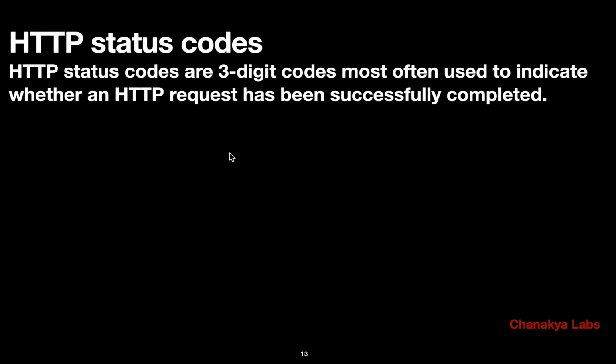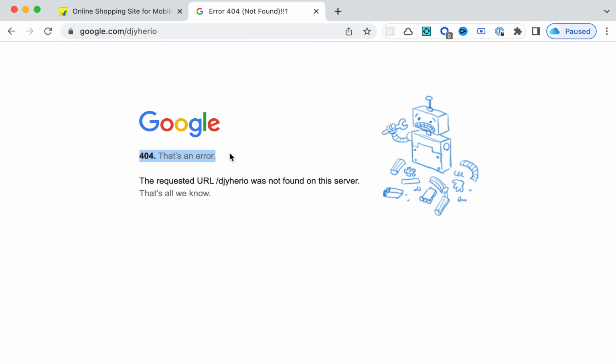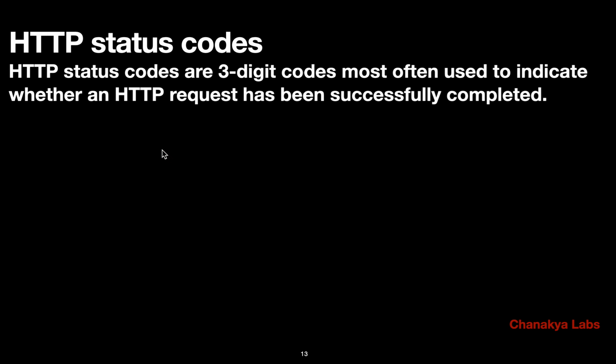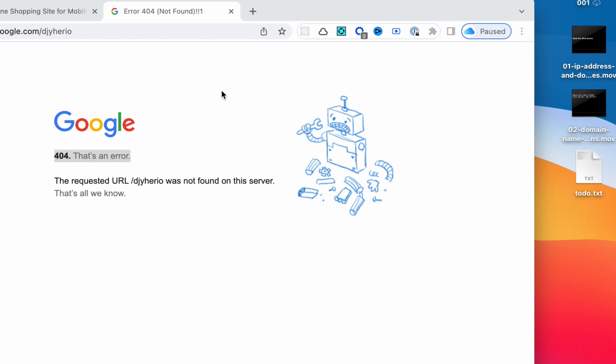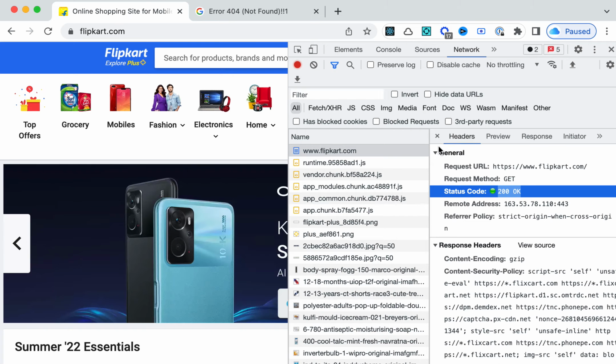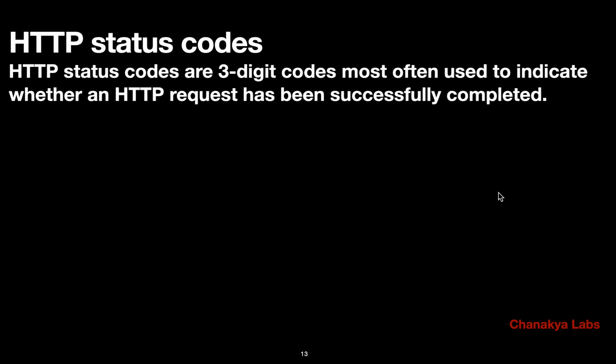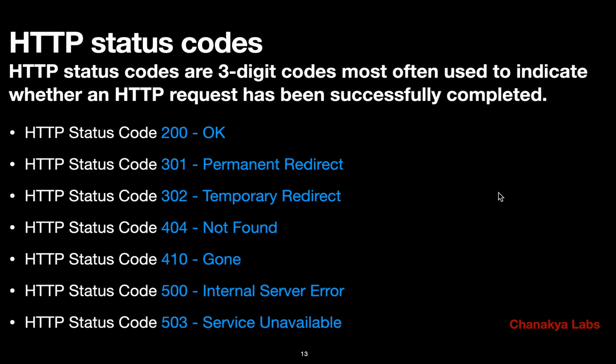So basically there is a whole thing called HTTP status codes. They are 3-digit codes. We saw that 404 is a 3-digit code, 200 is also one. So there are 3-digit codes which are used to indicate the status of the HTTP request. These are some of the examples. There are many codes, but these are some of the most popular codes which are used throughout the internet. Just now we said 200 is the most popular one.